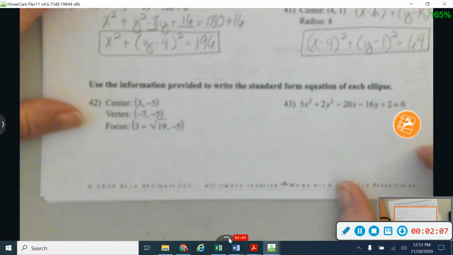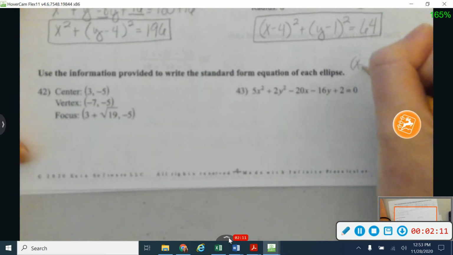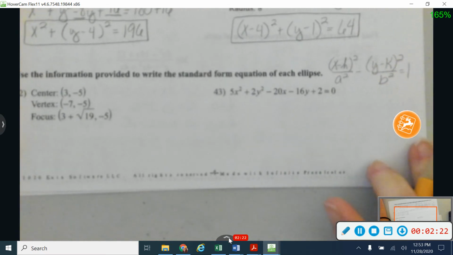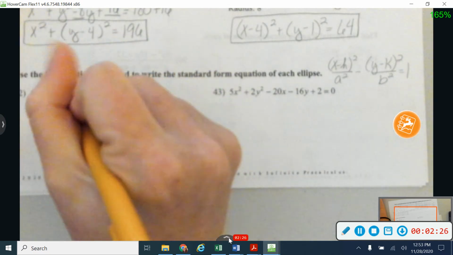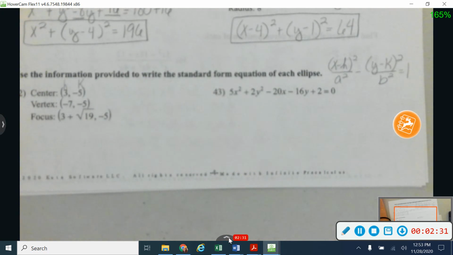Okay, on 42, it's asking me now to work with our standard form of an ellipse. Let me write down that equation. Here's my formula for the standard form of an ellipse that I'm going to be plugging into. Still, I have a center here at H and K. And then notice that A is going to move back and forth. So A is going to be the bigger one on an ellipse. A is always the bigger one.